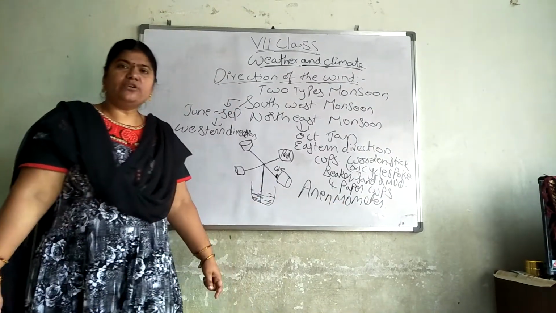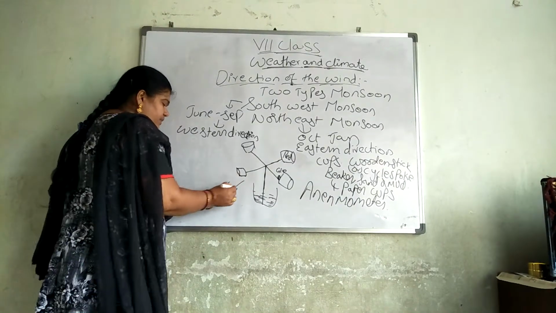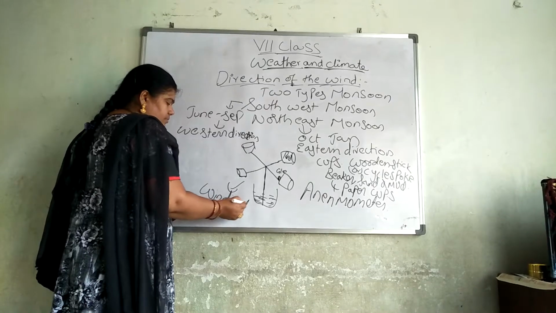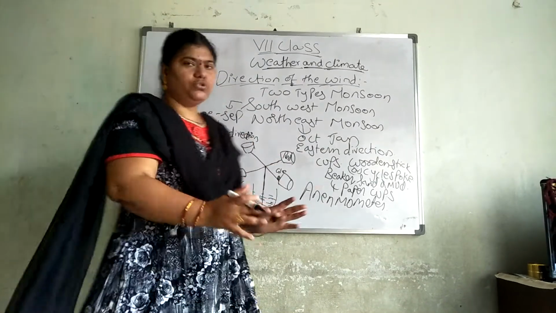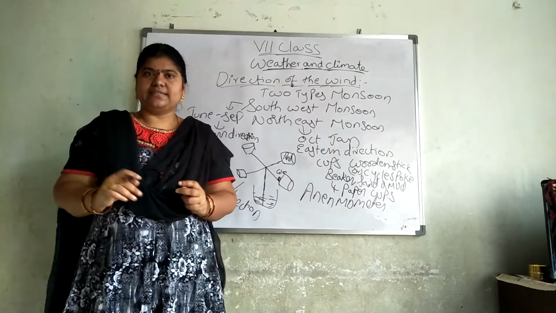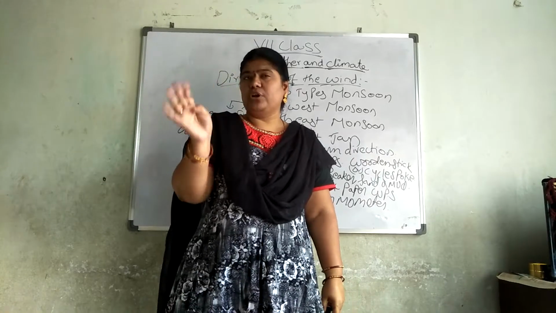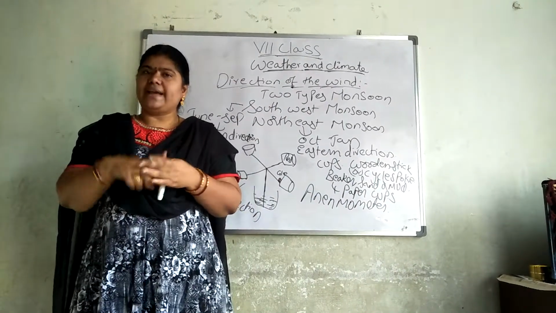For what purpose we are using this anemometer? To know the wind direction. So, to set up this apparatus, you take it and keep it on the terrace. And every 4 hours, say 8 o'clock, 12 o'clock, then 4 o'clock, night 9 o'clock.